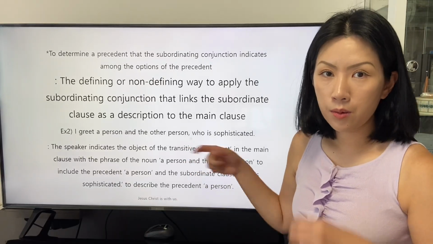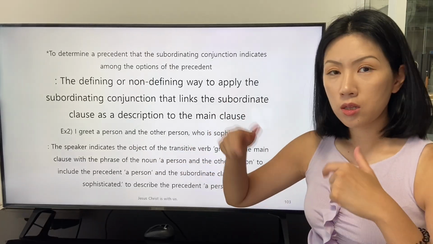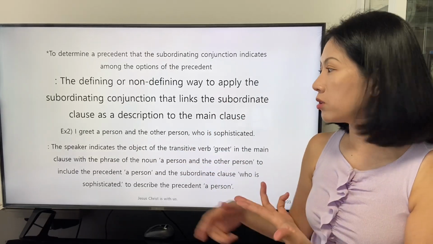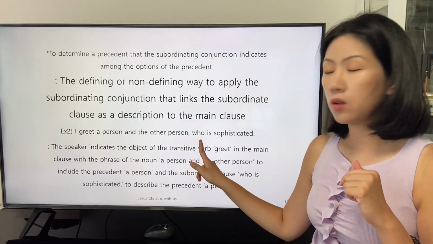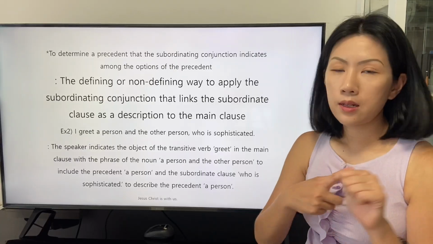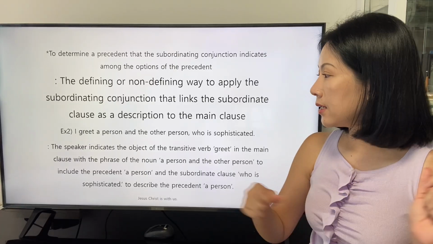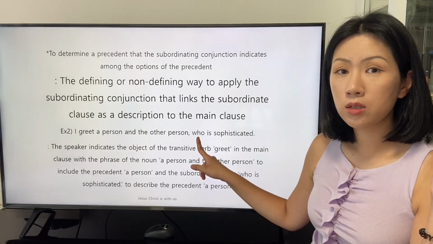the comma reveals that the indication, the phrase of the general noun, the other person, right ahead of the pronoun who is not the precedent. This is the first reason. And the pronoun who indicates a person.